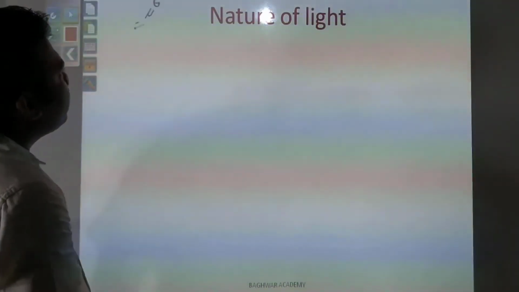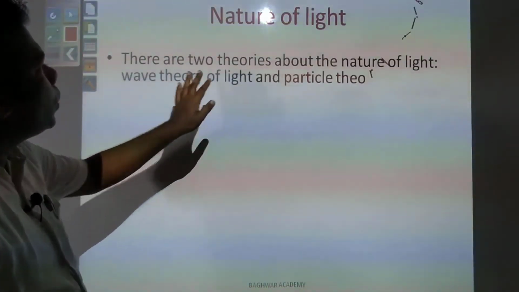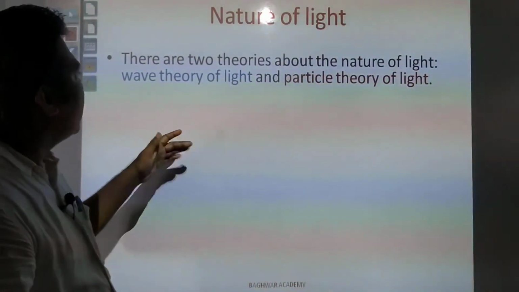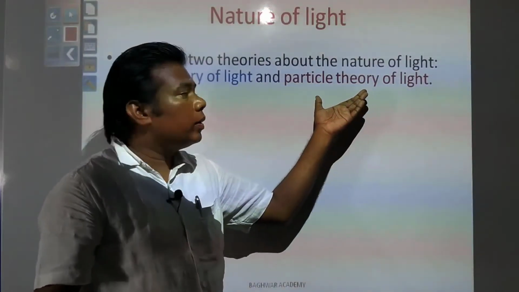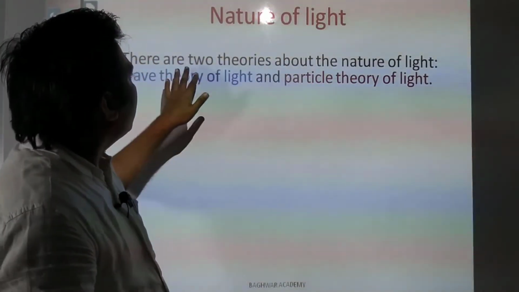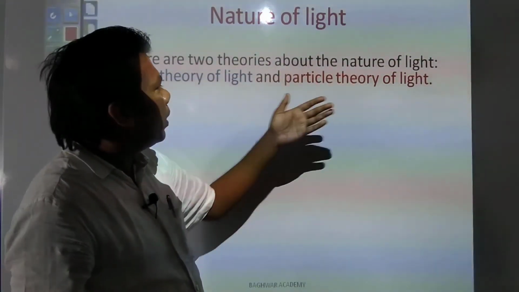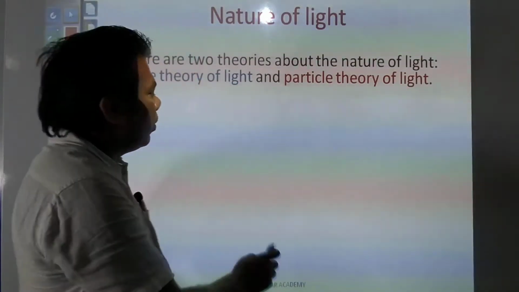Next you see nature of light. There are two theories about the nature of light: wave theory of light and particle theory of light. This is very important, you need to remember. Two theories are there of nature of light. They are called wave theory of light and particle theory of light.